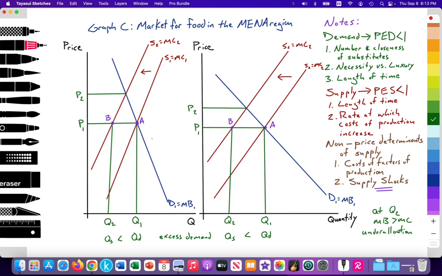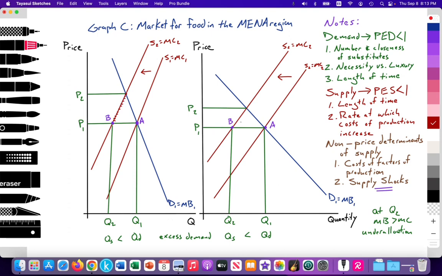And that higher price will lead to a reallocation of resources. The higher price will motivate, incentivize farmers worldwide to perhaps switch away from rice production or barley production, let's say, and move towards wheat production, because the price of wheat is very high, profits might be higher, total revenue might be higher. So the quantity supplied would be increasing along the S2 curve up to that higher price